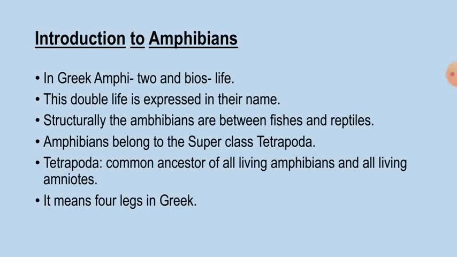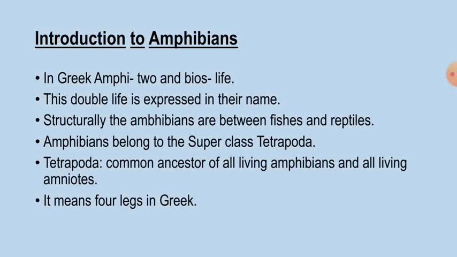In fishes, fins are the locomotory organ. In the case of amphibians, they have 2 pairs of 5-toed limbs. So the group also includes a number of animals that have returned to life in the water, such as turtles, whales, dolphins, seals, sea lions and extinct groups also.